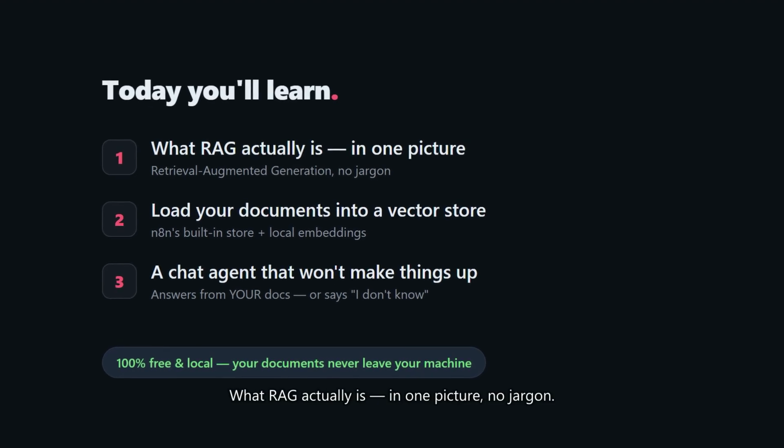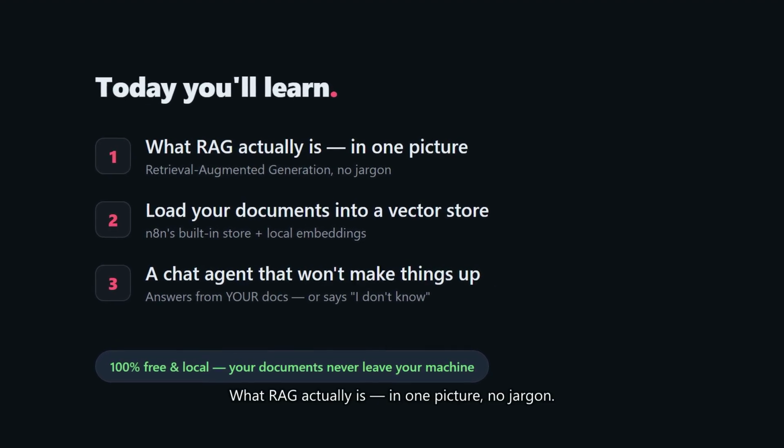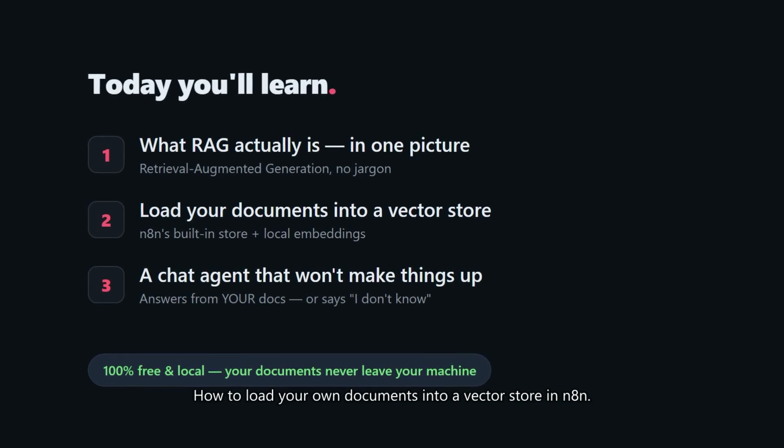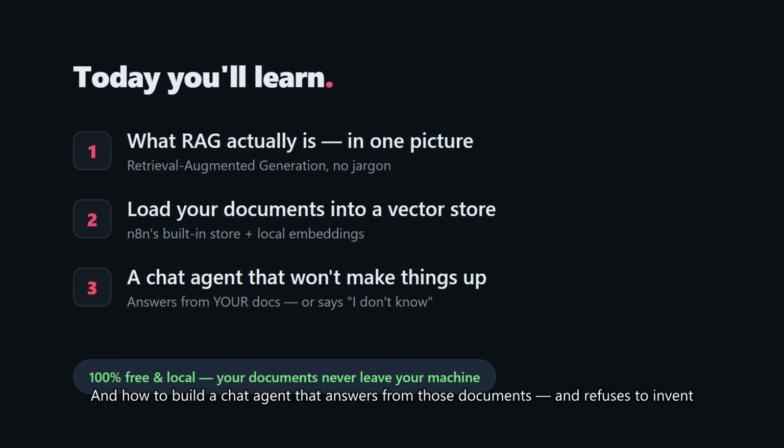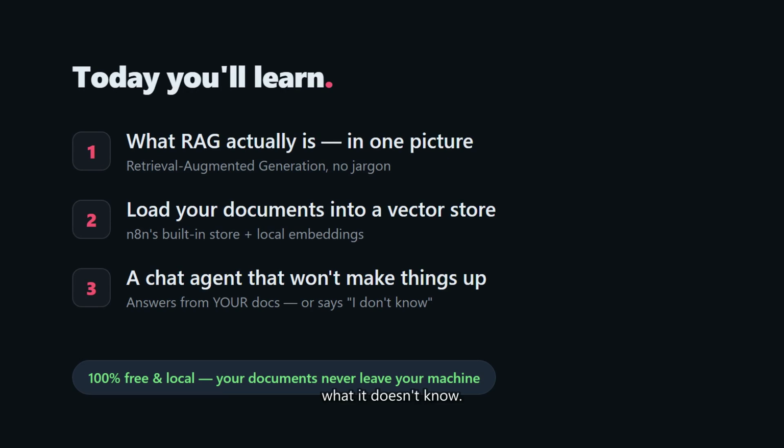3 things today. What RAG actually is, in one picture, no jargon. How to load your own documents into a vector store in n8n, and how to build a chat agent that answers from those documents and refuses to invent what it doesn't know. Everything runs on your machine. Local model, local data, 0 API bills.